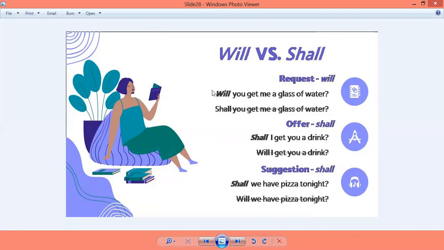You will use will. Whenever you are making an offer, अगर आपको किसी को offer करना है, so we are going to use what? Shall. Shall I get you a drink instead of will I get you a drink? Shall makes sense over here. ये आपको याद रखना पड़ेगा that will कब use होगा question में और shall कब. Whenever it is a request, we will use will. When there's an offer, we'll use shall, and whenever there's a suggestion, we will use shall. Shall we have pizza tonight? हम suggestion करेंगे, right? कि आज हमें pizza खाना चाहिए, and hence we have used shall. Will we have pizza tonight would not make sense over here.